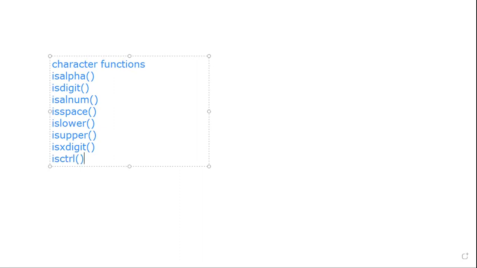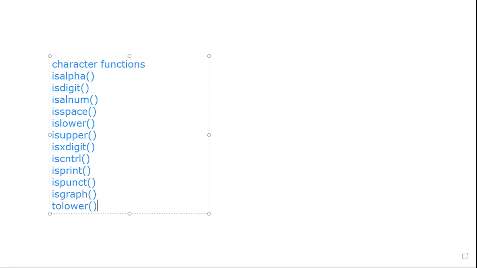Is control. Is print. Is punctuation. Is graph. To lower. Upper. So these are all the character functions.